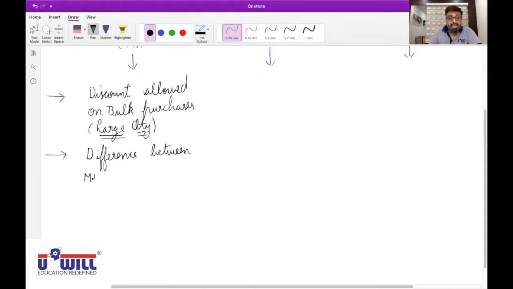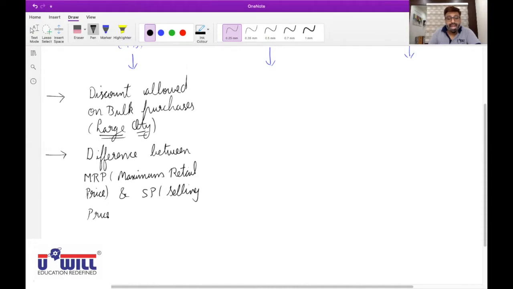What is MRP? Maximum retail price. Very good. Maximum means you cannot charge more than that, but you can always charge less than that. So it is the difference between MRP and SP. What is SP? Selling price.